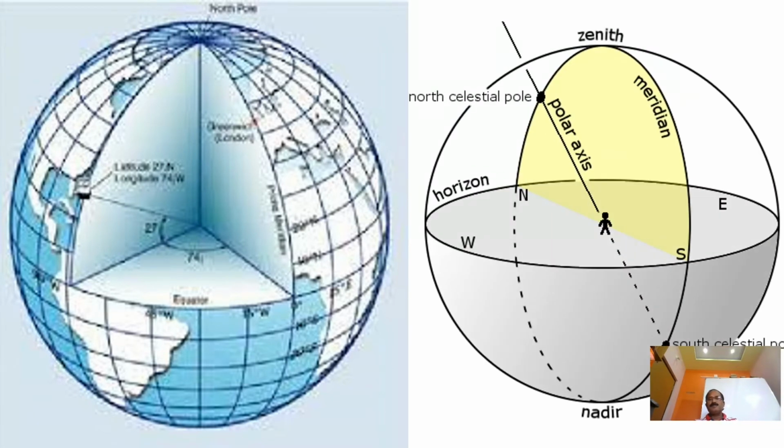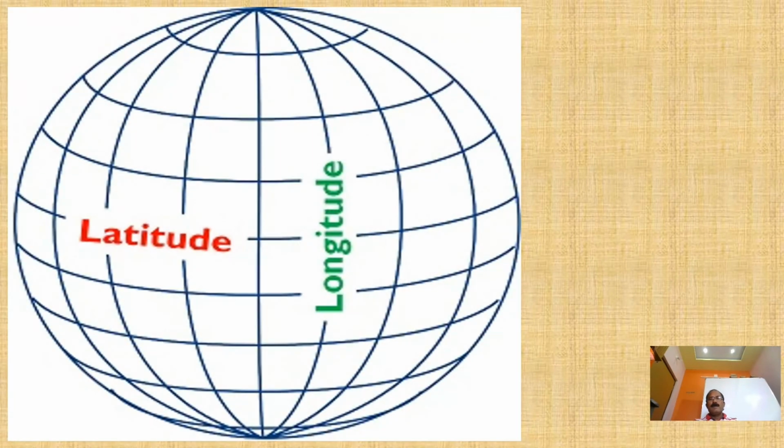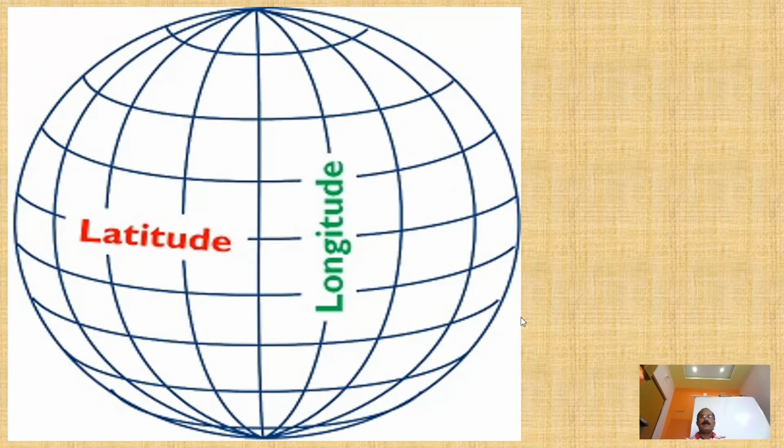Have you seen? See the horizontal circle, that is the equator, and the vertical lines, those are longitudes. And look at this one, these are longitudes and latitudes, and these make a grid.